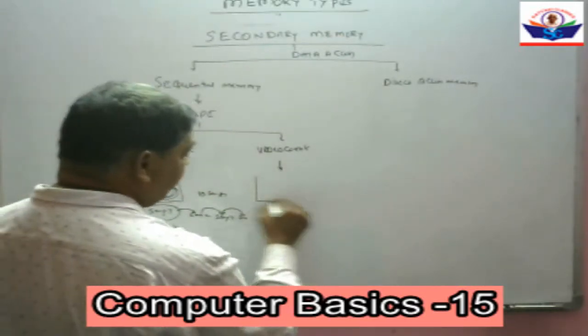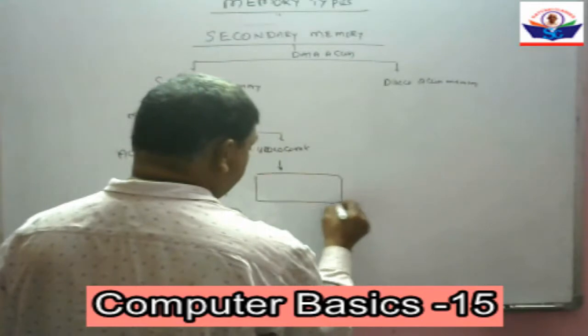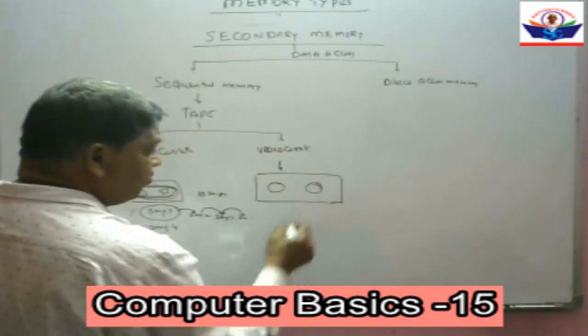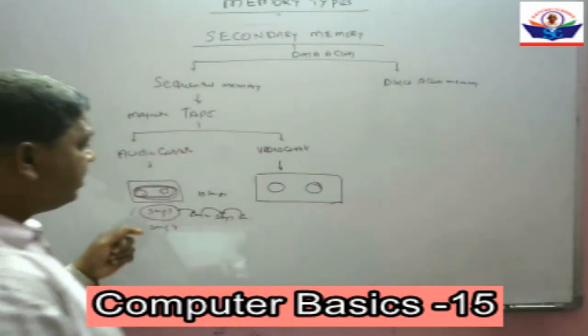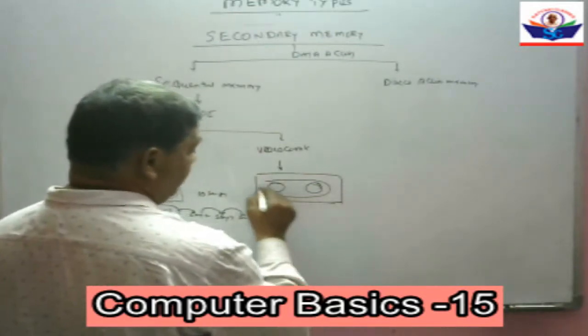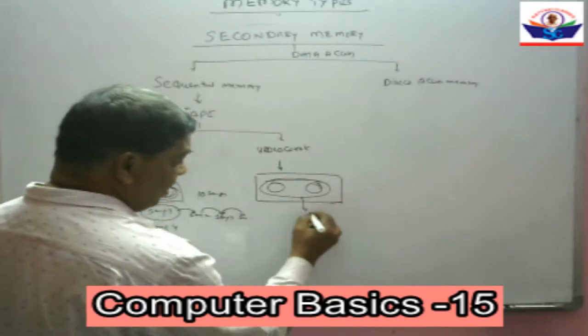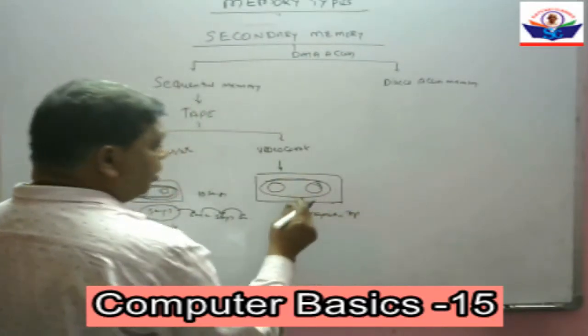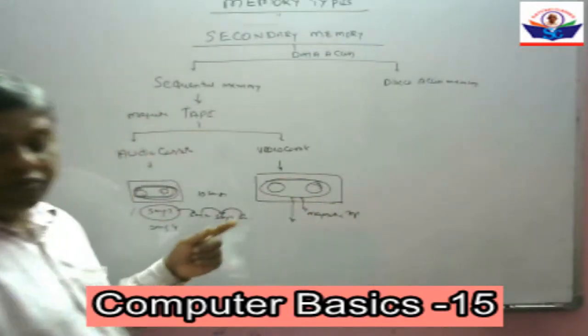This is the video cassette. In this video cassette we can have n number of videos, n number of movies. There is a magnetic tape. We are watching movie number 1.